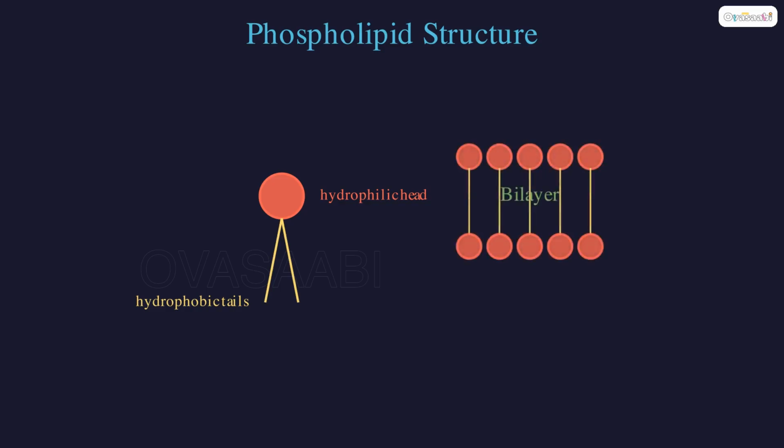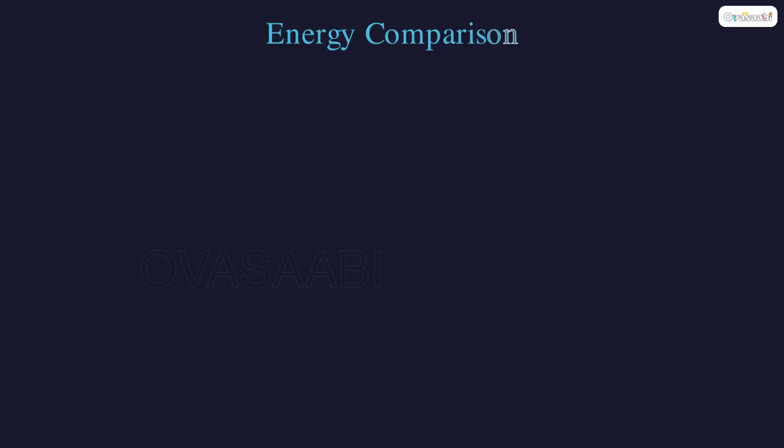Phospholipids have a water-loving head and 2 water-hating tails. In water, they line up forming a bilayer, the basic structure of every cell membrane in your body.